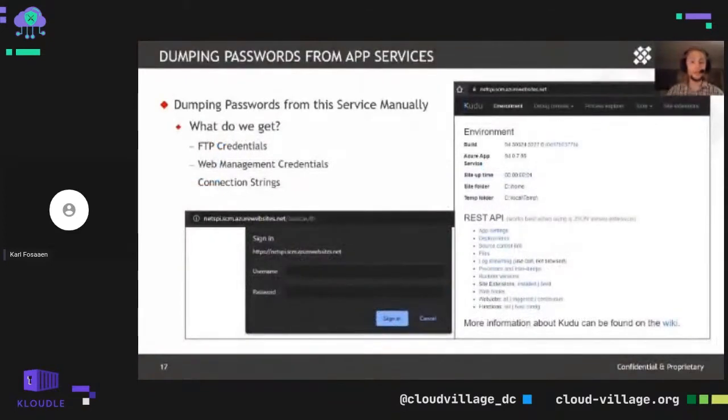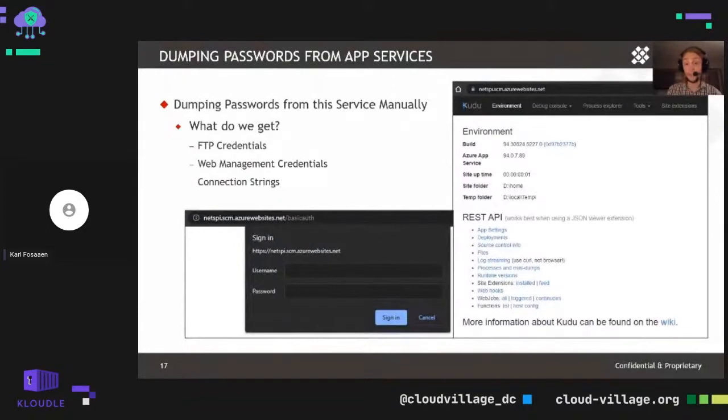So these credentials that we're going to get out of the publish profile would allow us to access the application from an FTP perspective, which would give us access to application code, any configuration files that might be living in the web directory, and potentially pull sensitive information out of there, much less getting access to the source code, which could be useful in its own way.